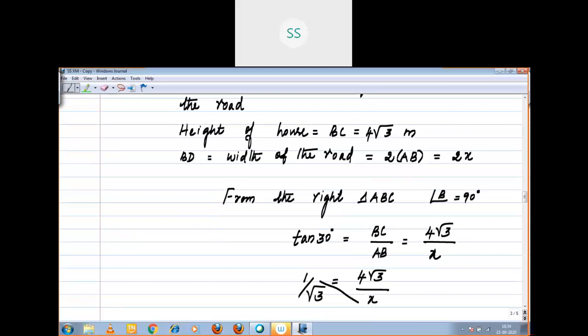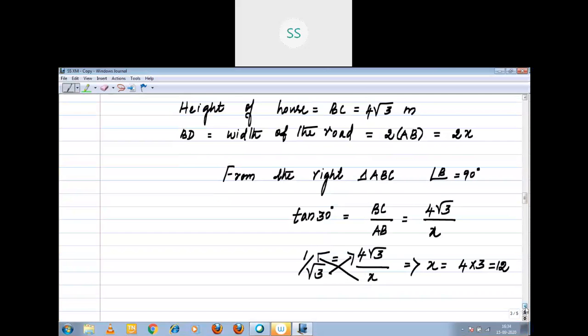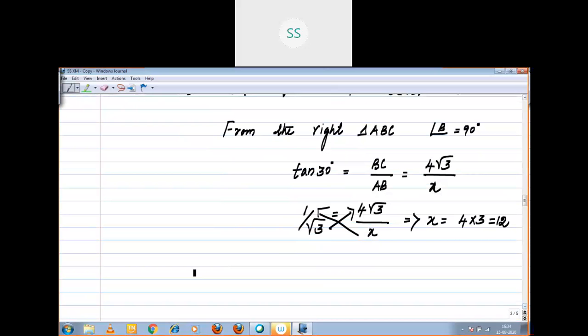Which are the things we did in the diagram? Everything you should represent in the statement. Right? Now I am going to enter into the solution part. From the right triangle ABC, angle B equal to 90 degrees. Tan 30 degrees equal to BC divided by AB. BC opposite by adjacent.